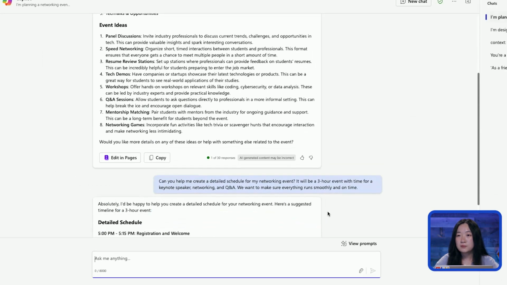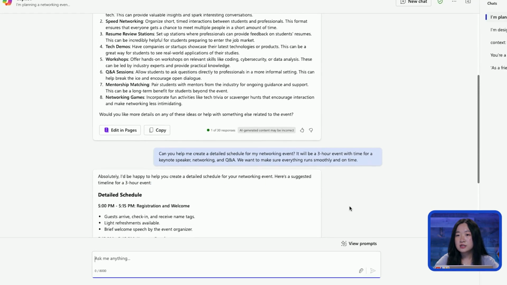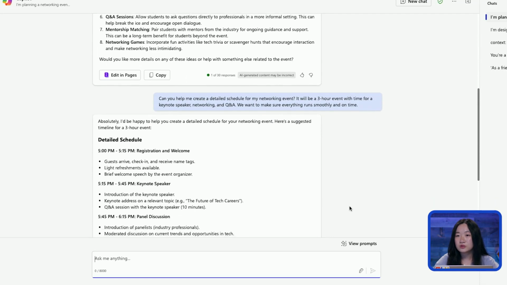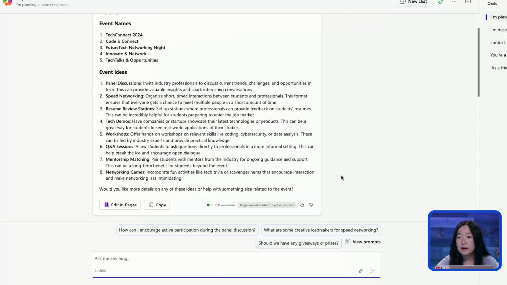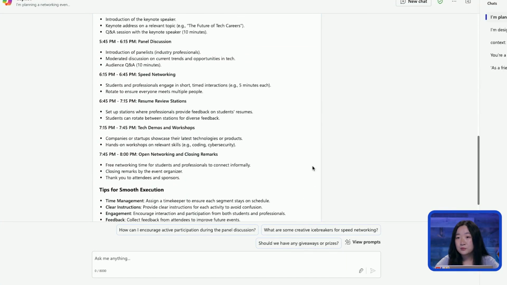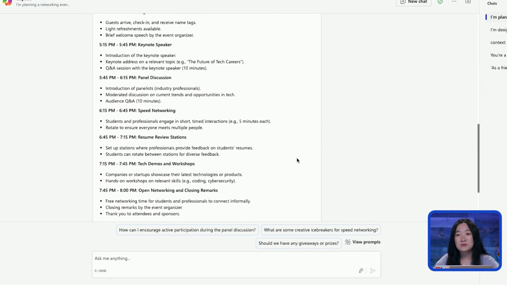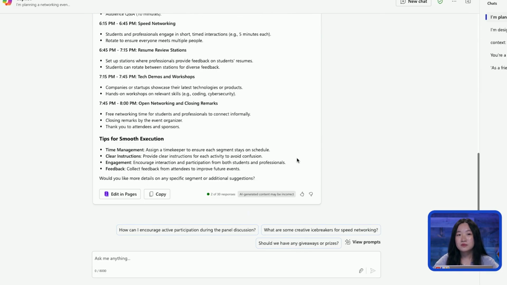So I'm just going to put that in. And as you can see, we have a detailed schedule, and it shows us all the ways that we can go about this event, and outputs also some tips for smooth execution.